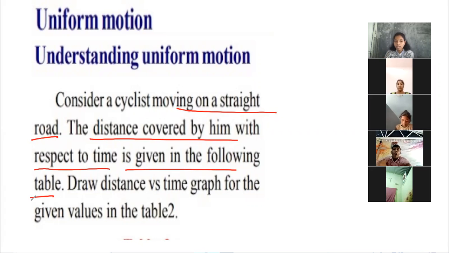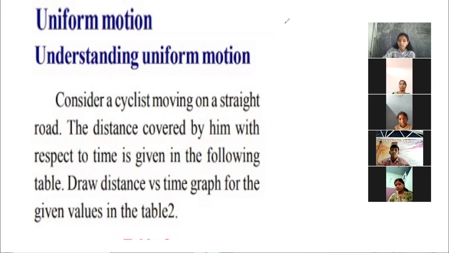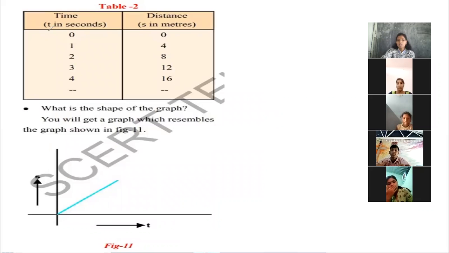I'll show the table now. He is moving on a straight road, and the distance covered by him is given with respect to time. To that distance and time, we have to draw one graph. See, time is given in seconds and distance in meters.